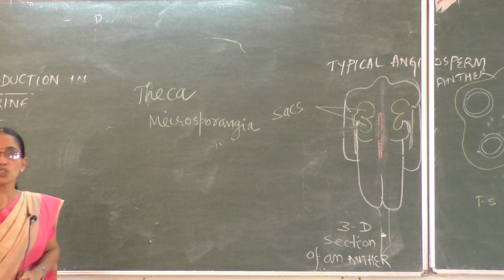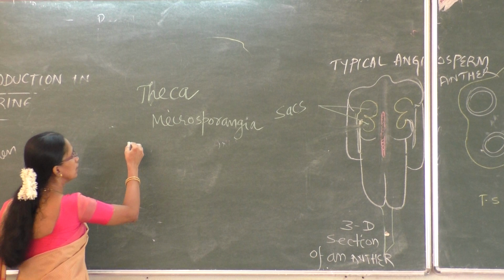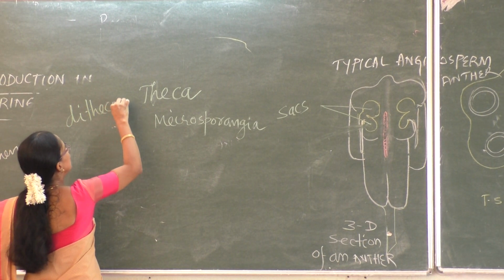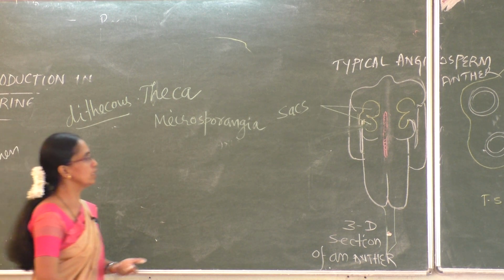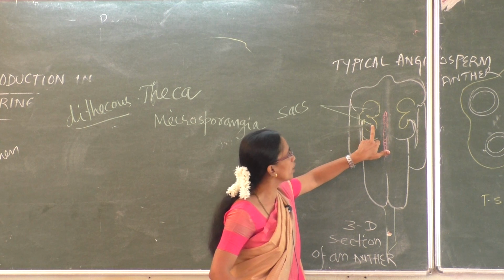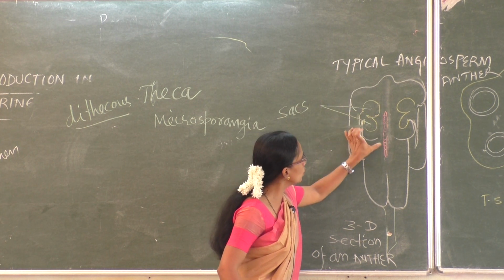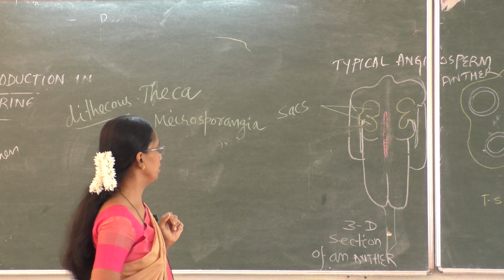Each lobe internally with the two sacs is also called theca. Theca refers to a chamber. So a typical angiosperm anther is dithecous, that is, each lobe has two chambers. The chambers are microsporangia. Each lobe has two sacs.